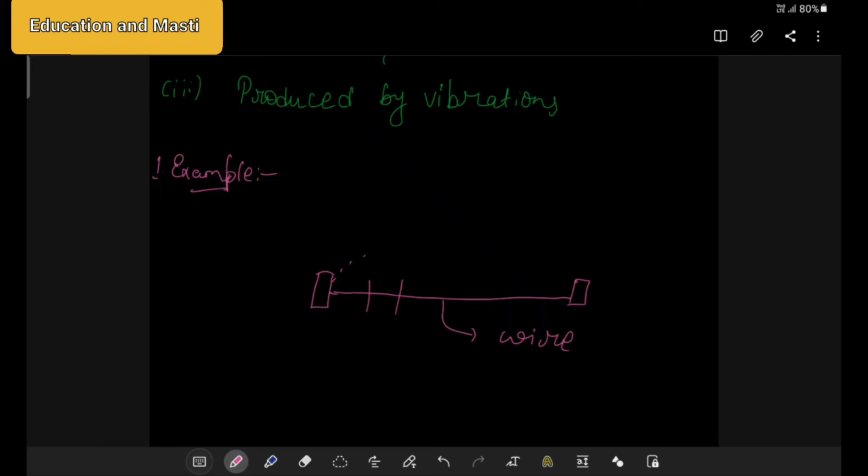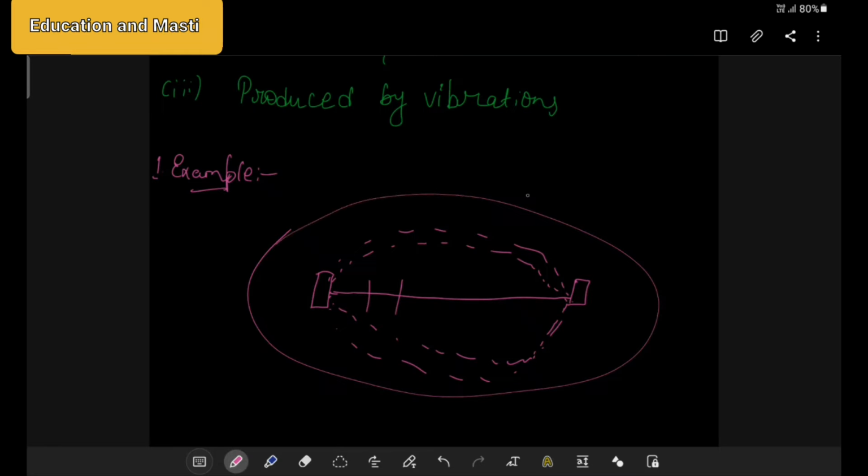It goes like this, like this. So this is what the wire does when we strike it with our hand. This is the vibration done by the wire, and then we are able to hear the sound from here. That sound is heard because of vibrations.